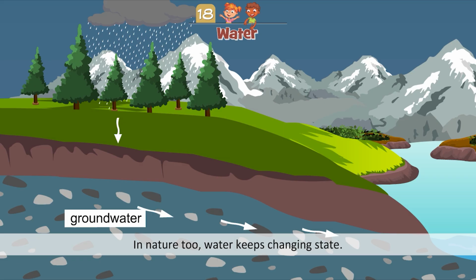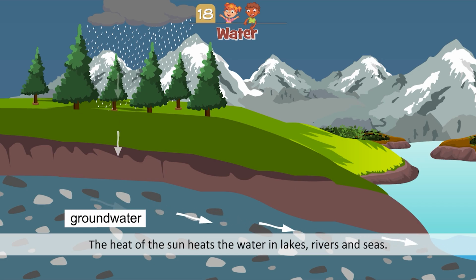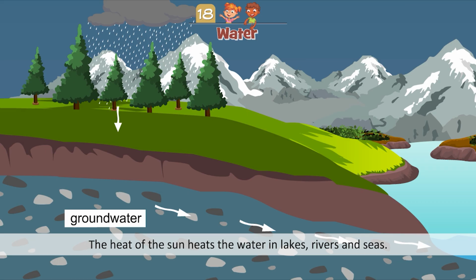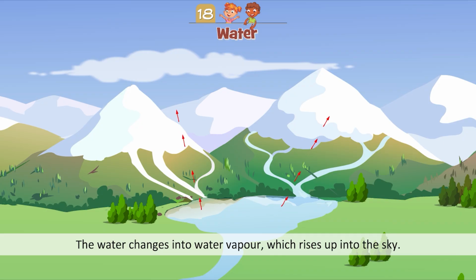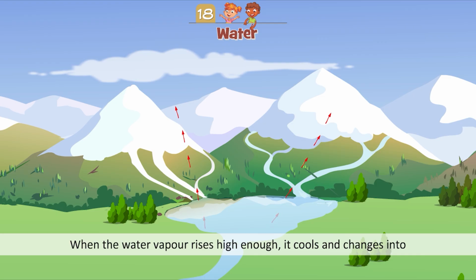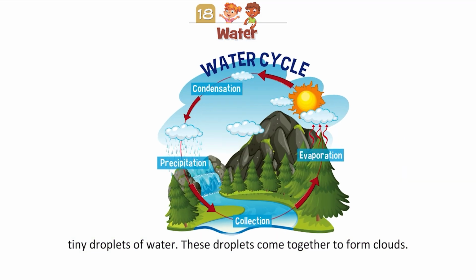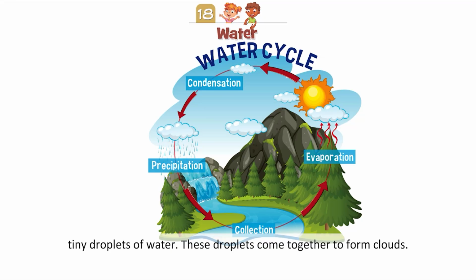Water cycle. In nature too, water keeps changing state. The heat of the sun heats the water in lakes, rivers, and seas. The water changes into water vapor, which rises up into the sky. The air high up in the sky is cool. When the water vapor rises high enough, it cools and changes into tiny droplets of water. These droplets come together to form clouds.